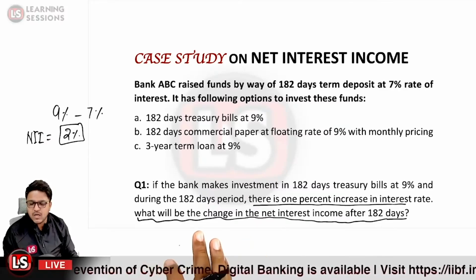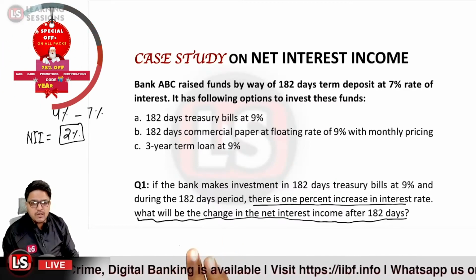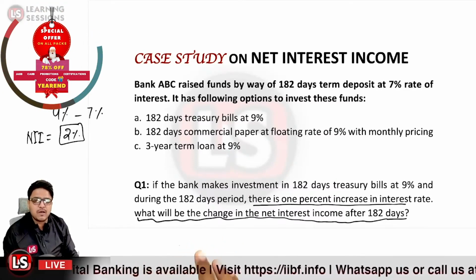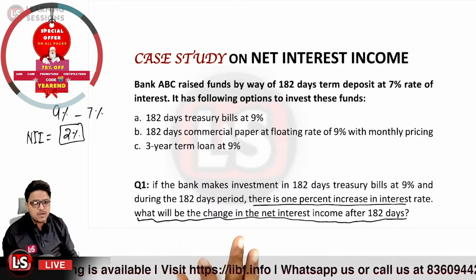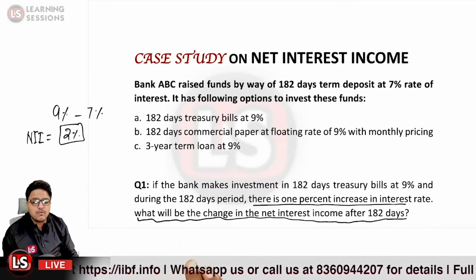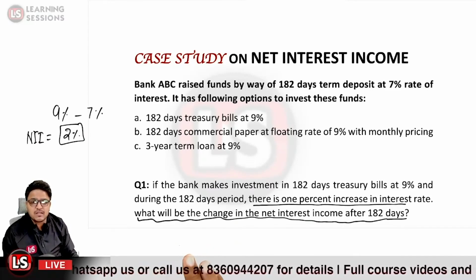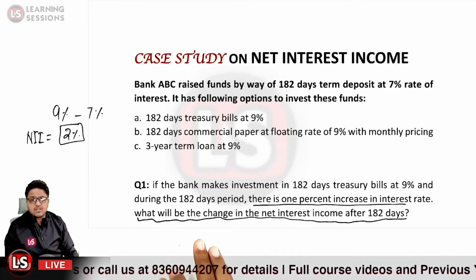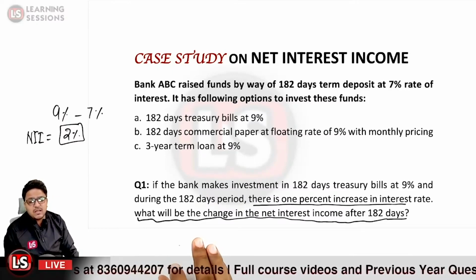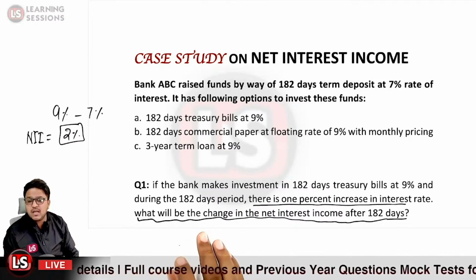Okay, so let me tell you about it. Now if the interest rate is increased by 1%, both are linked to the 182 days period cycle. And further, the interest rate has been increased within the maturity, so there will be no repricing in between.